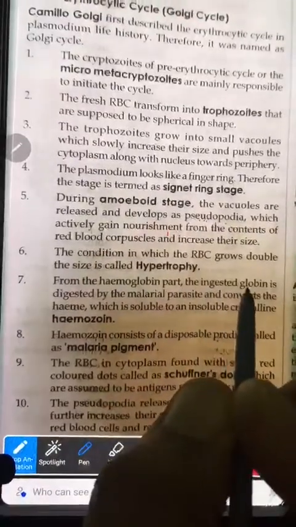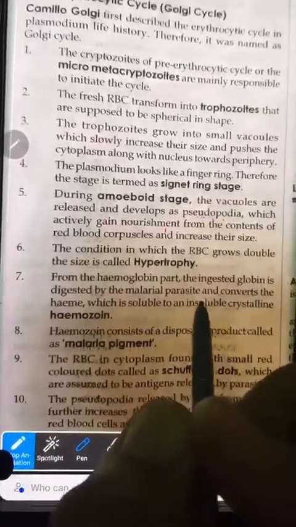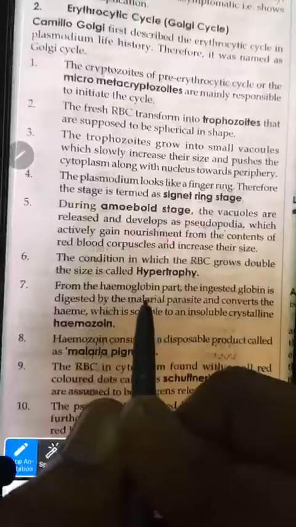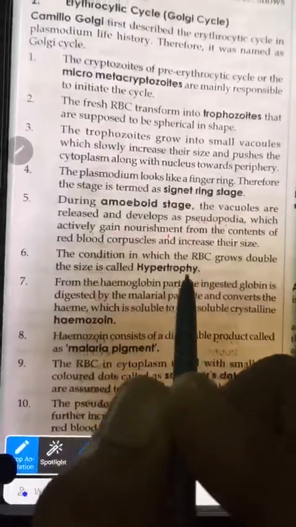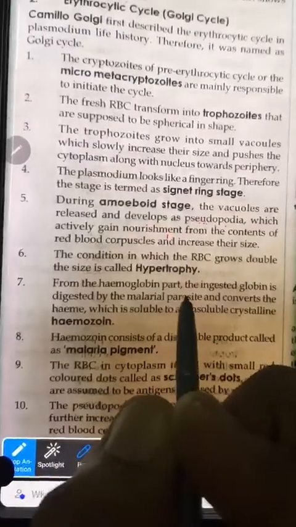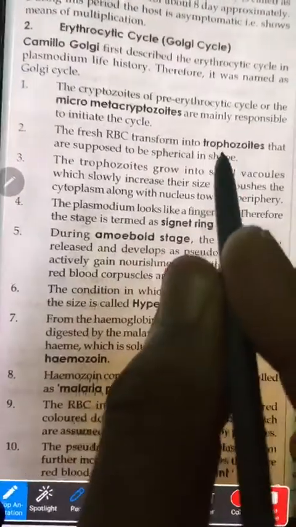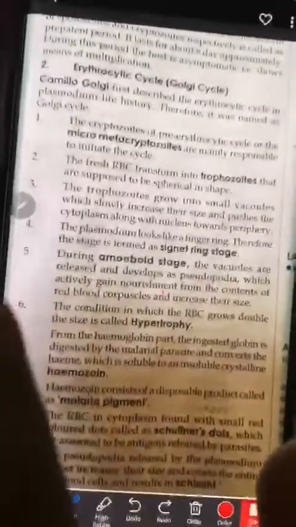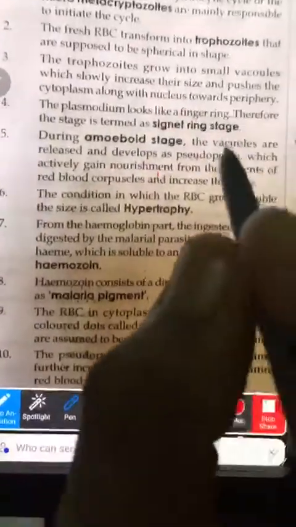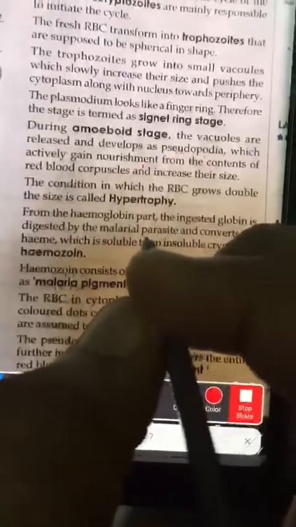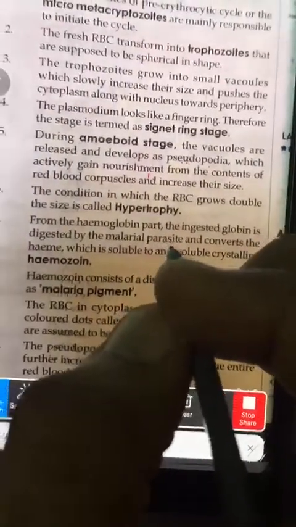Hemoglobin is made up of globin protein. This hemoglobin protein is going to be ingested by the malaria parasite. Obviously, all these stages of Plasmodium, which we are calling trophozoites and sporozoites. What was the stage before the erythrocytic cycle? That was hepatic schizogony, in which the liver cells are affected. So ultimately they are the same parasite, just the stages have changed.